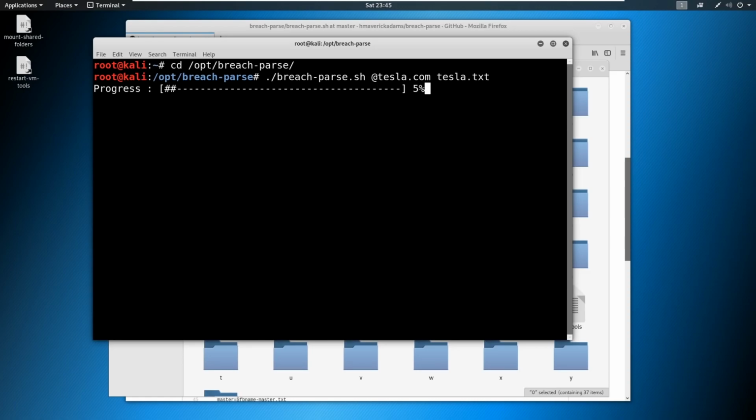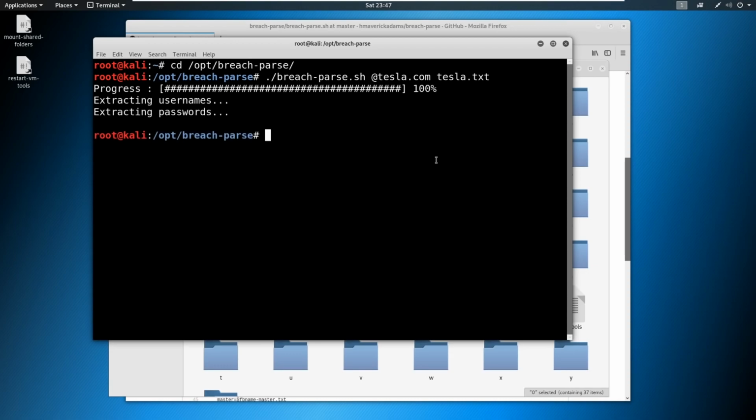So this is going to run through. It's going to take a minute here, and it's going to grab everybody's username and password that says tesla.com, and then it's going to have all the passwords. And we're going to be able to decipher things from this. So I'm going to let this run, and as soon as it's done, I'll come back and we'll talk about the results. Okay, the results are back.